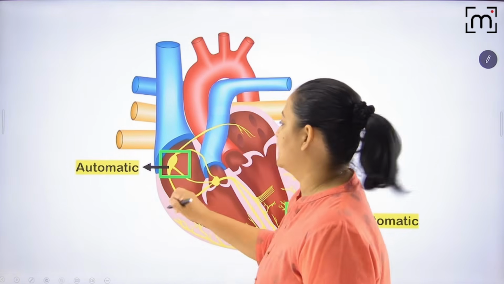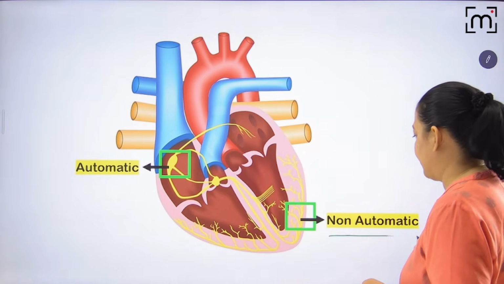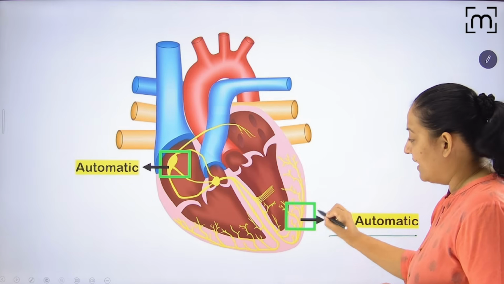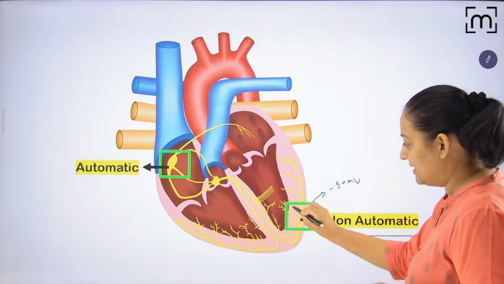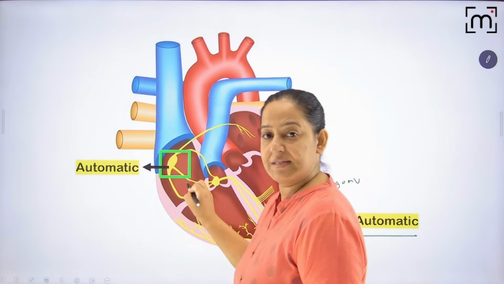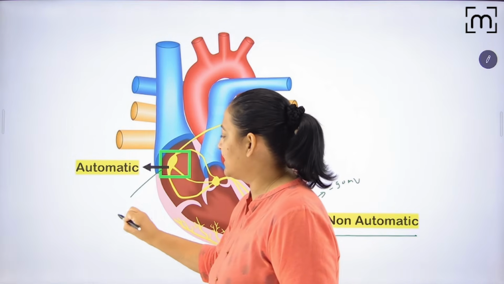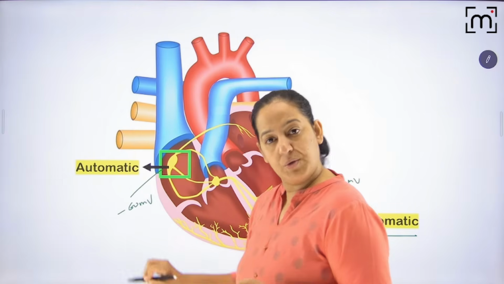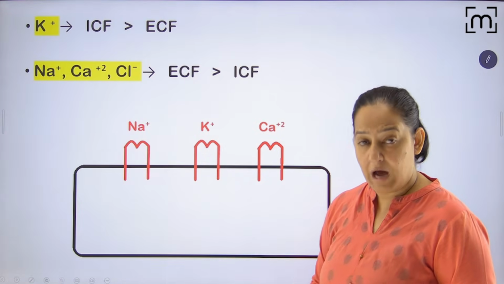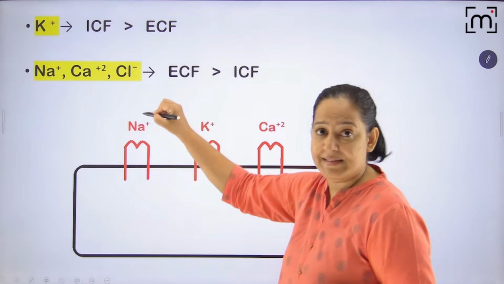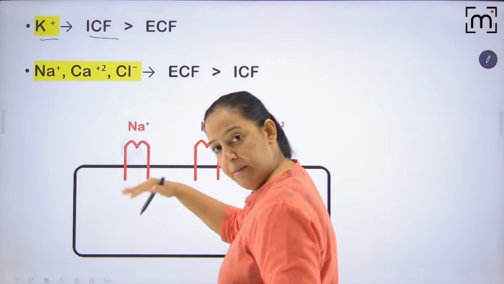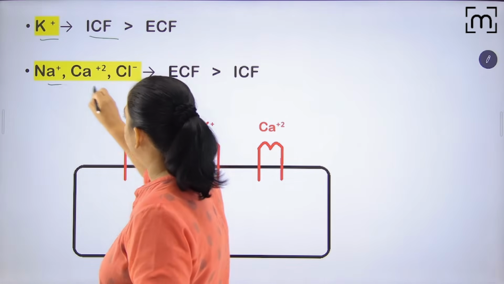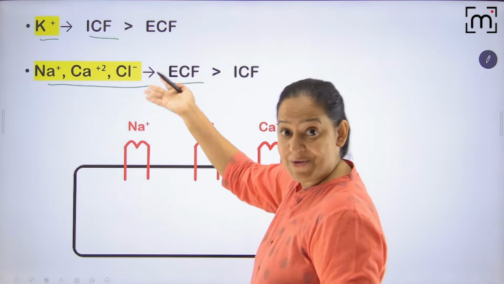So I'm talking about this cell. This is non-automatic fiber. Here, can you see this cell? The resting membrane potential of this cell is minus 90 millivolt. Can you see the square cell? The resting membrane potential of this cell is minus 60 millivolt. So I'm talking about these cells. Now, out of these ions, potassium is usually more intracellular, and sodium, calcium, and chloride are usually more extracellular.